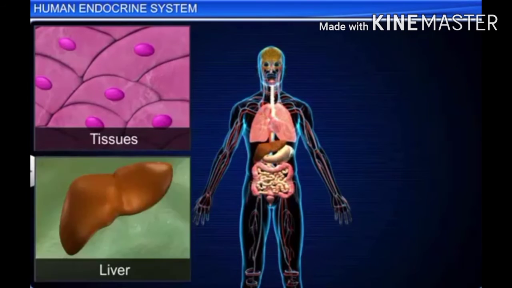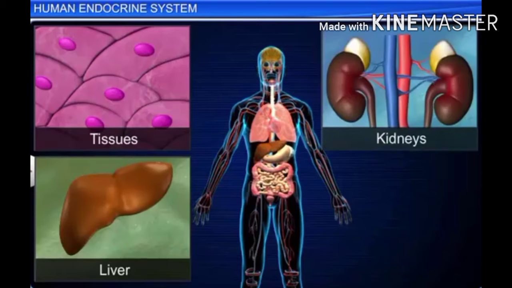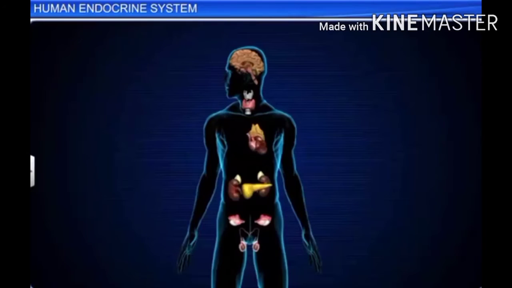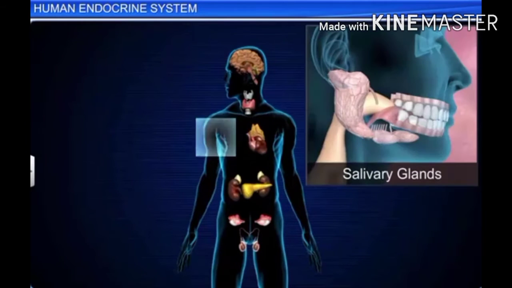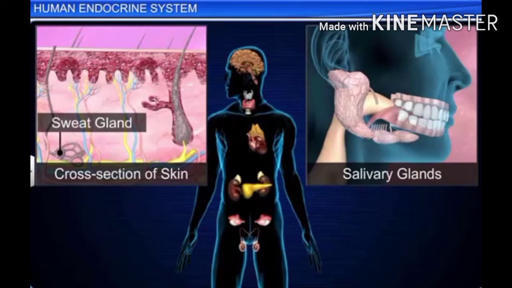Number 2, it is necessary for the normal growth of the body, particularly for the development of bones, hair, etc. Number 3, the normal functions of reproductive organs depend on the activeness of thyroid gland. Number 4, it controls the water balance of the body in coordination with the hormones of pituitary gland.